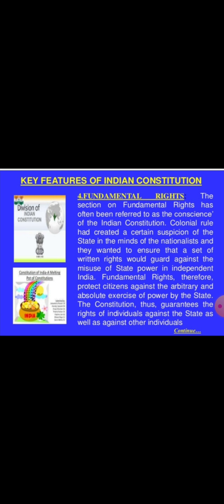Then are our fundamental rights. This section has been referred to as the conscience of the Indian Constitution. These rights are such that they protect against the misuse of power if a common Indian citizen exercises them accordingly. They protect citizens against the absolute and arbitrary power exercised by the states. They guarantee an individual's right against other individuals or sometimes even the states.